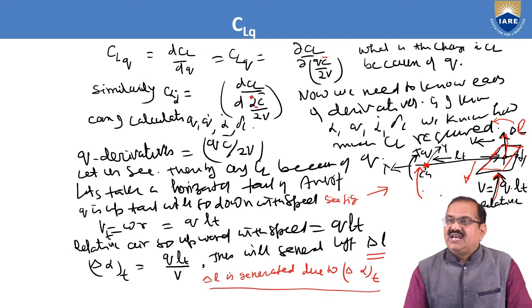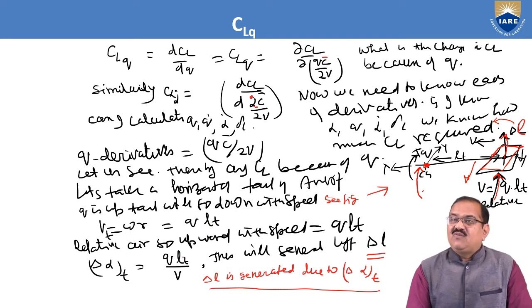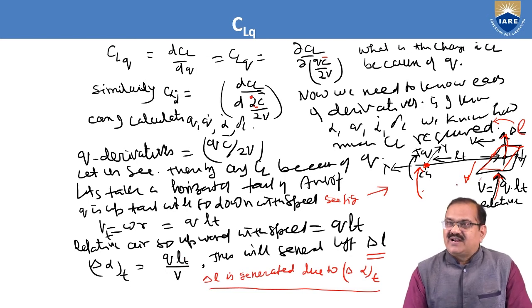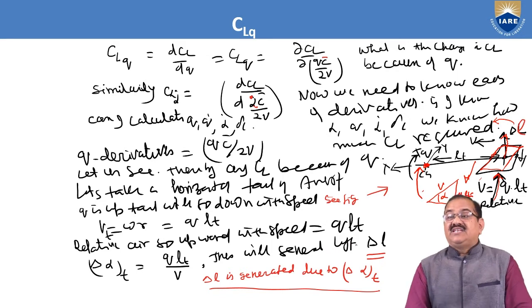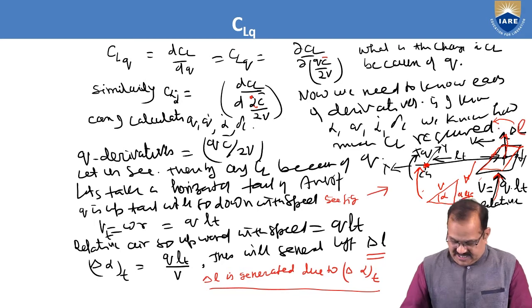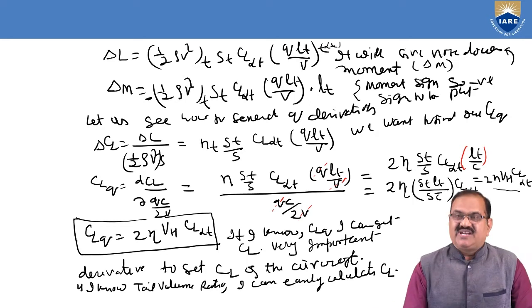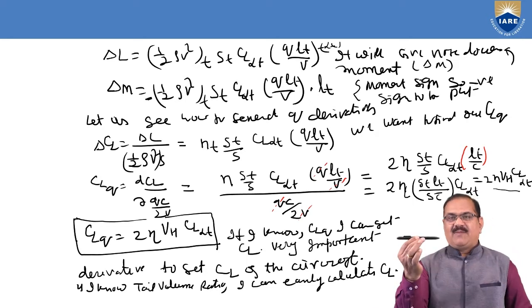So this velocity is QLT, and this is the alpha T. This is the V and this is the QLT, so alpha will be QLT by V. This will generate a lift, which I have shown here, and this lift will generate the moment. First I am talking about how much lift is generated when we apply the pitch rate.